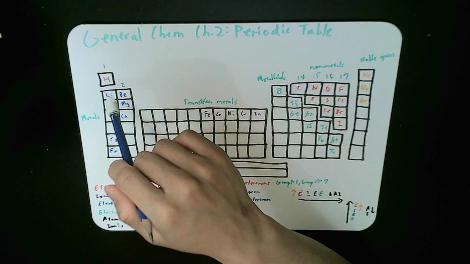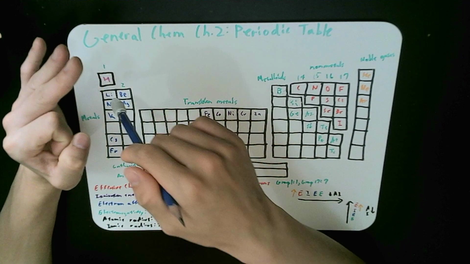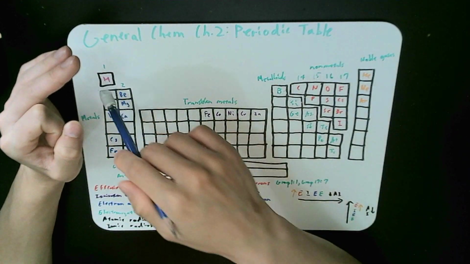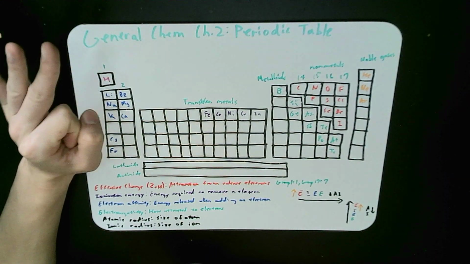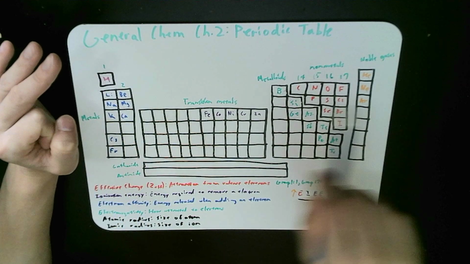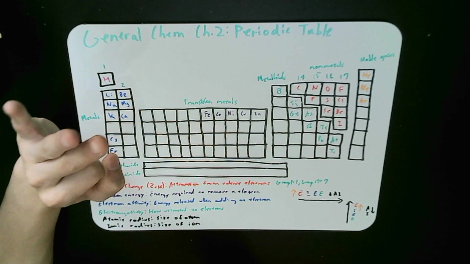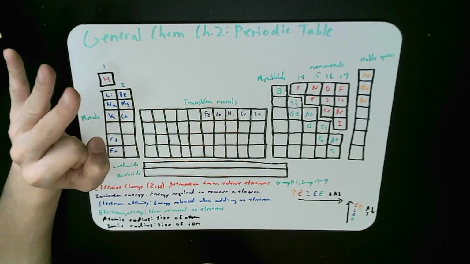So lithium, how many electrons does it have? 3 in total, because it's number 3 on the periodic table, where you read from left to right all the way across. So it carries 3 protons and 3 electrons.